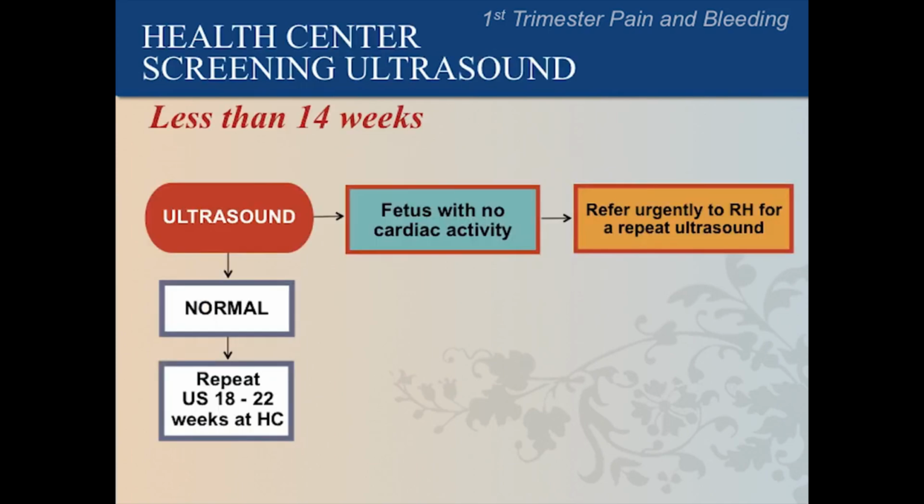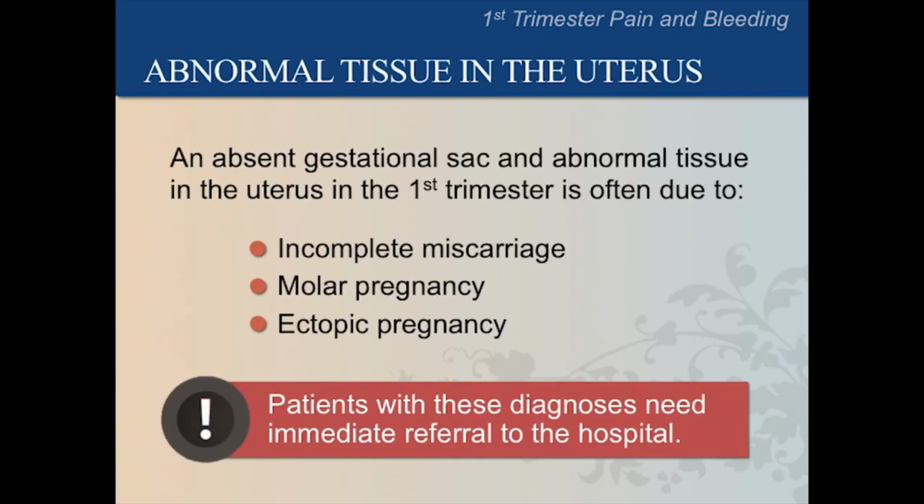Here is the guideline again because it is so important. Refer urgently to the referral hospital if the fetus has no cardiac activity. Some pregnant patients with first trimester pain or bleeding have abnormal tissue in the uterus and no evidence of a gestational sac or a fetus. This can be due to an incomplete miscarriage, a molar pregnancy, or an ectopic pregnancy. Always refer patients with pain or bleeding and absent gestational sac and abnormal tissue in the uterus to the hospital immediately.